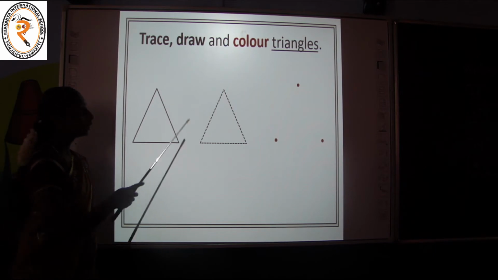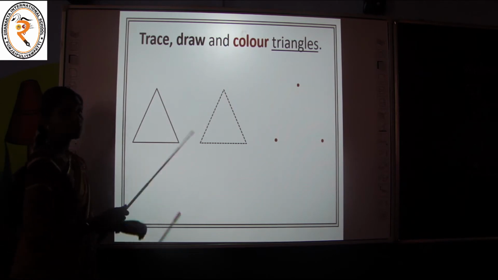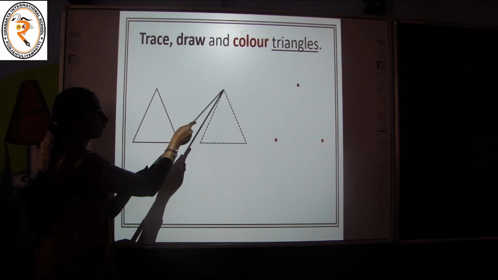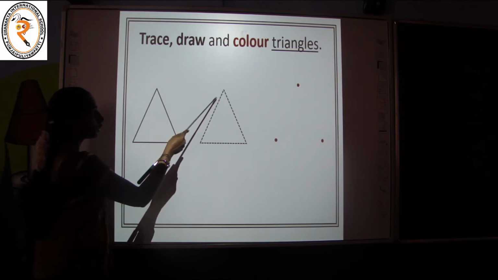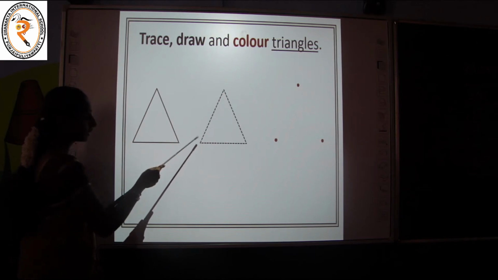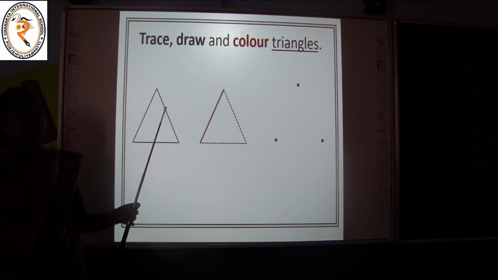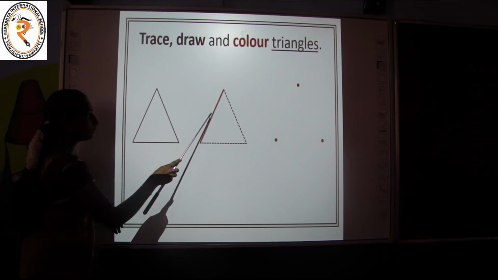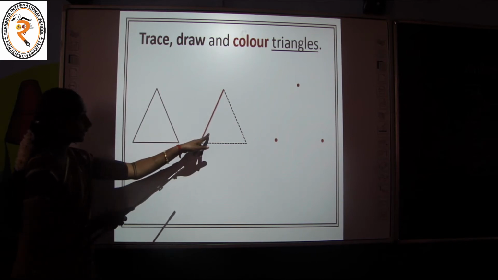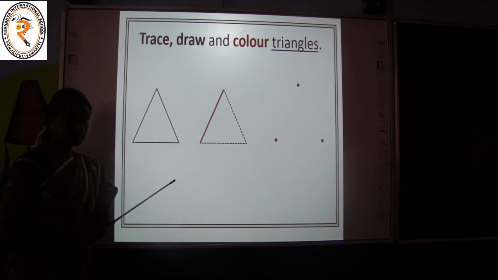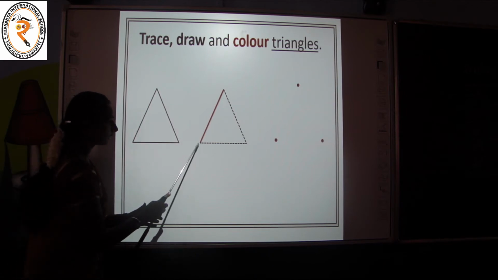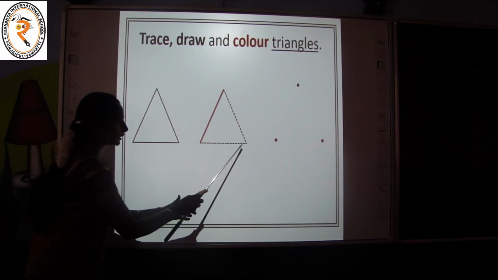Are you ready? To trace this triangle, you have to start from here. Okay, children. You have to join all the small dashes. Like this. First you have to trace this and you get one slanting line. Is it clear? Next start from here and join all these dots.